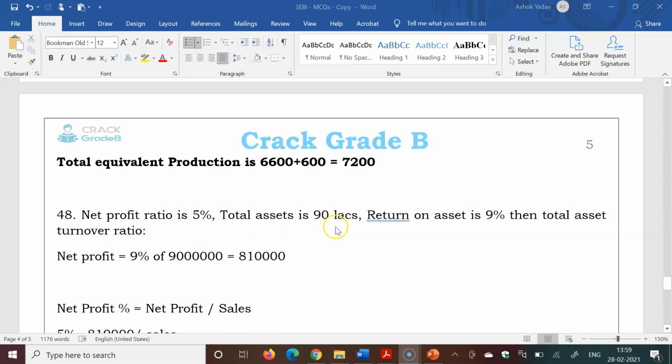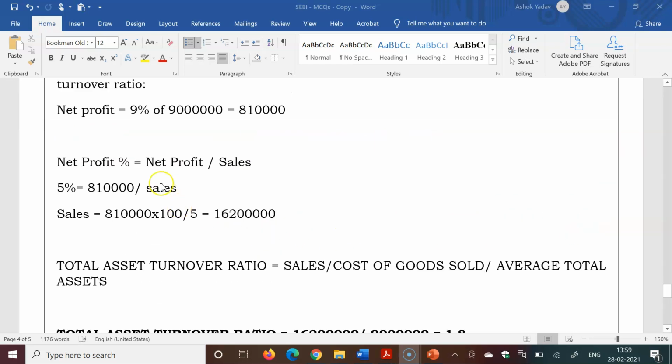Net profit ratio is 5%. Total asset is 90 lakhs. Return on asset is 9%. Then we have to calculate the total asset turnover ratio. Net profit is 8,10,000. Net profit percentage, how do we calculate? Net profit divided by sales. So sales we can calculate from here, 1,62 lakhs.